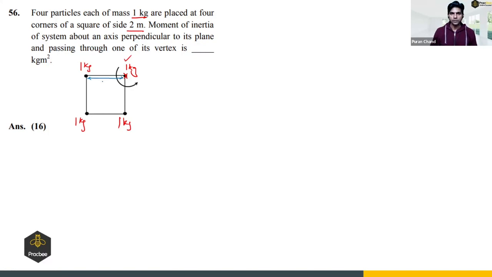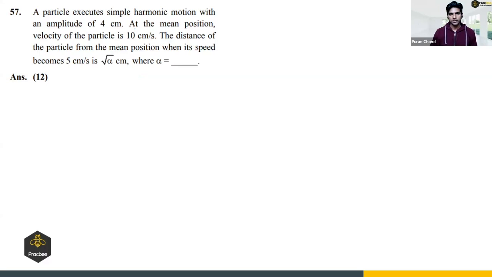Now we need to find the perpendicular distance of all the masses from the axis. So this is 2 meter. This distance is 2 root 2 meter. This is 2 meter. So moment of inertia will be 1 into 2 square plus 1 into 2 square plus 1 into 2 root 2 square. So 4 plus 4 plus 8. So that will be 16. So 16 is the answer, right?